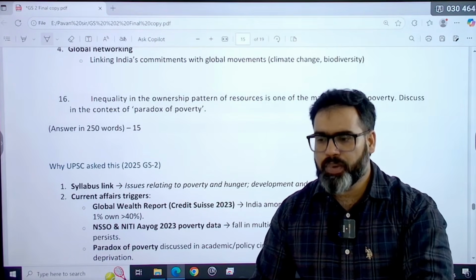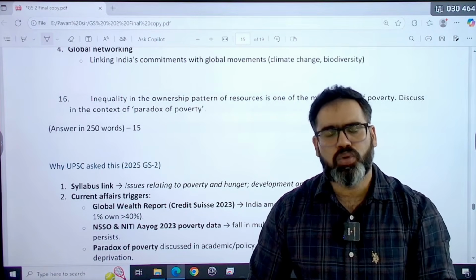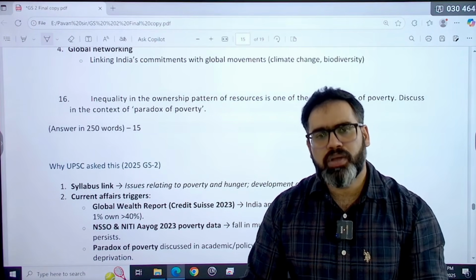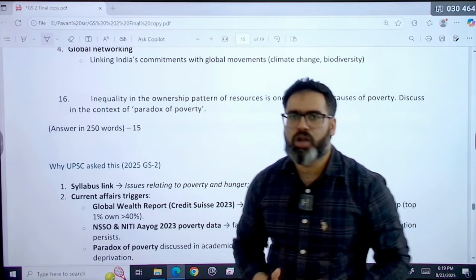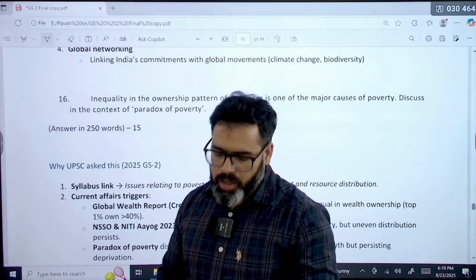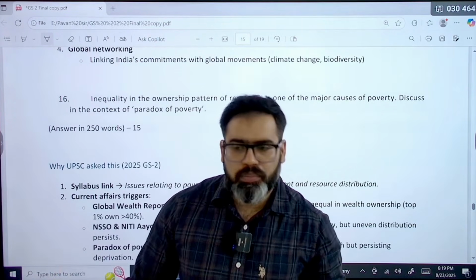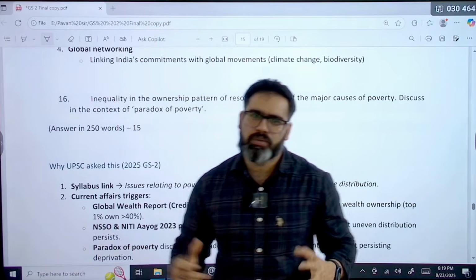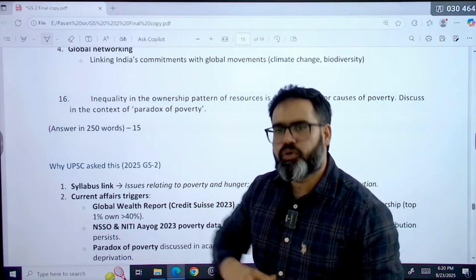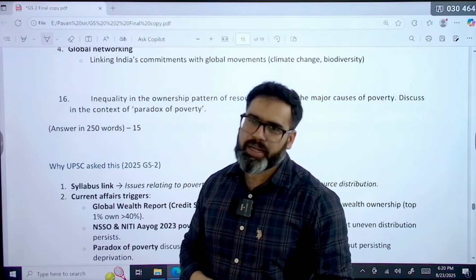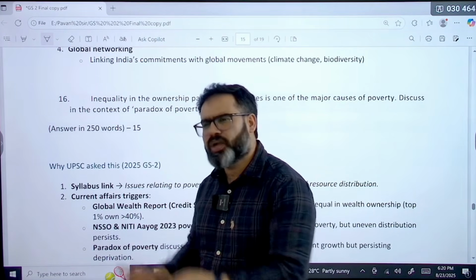When it comes to milk, when it comes to food grains, India is number 1 or number 2. But when it comes to the hunger index, we are 111 rank out of 124, 125. That is the paradox of poverty. Few individuals are having large resources, but many individuals, like 50% of the individuals, have very few resources. That is the paradox of poverty. वहीं पे हम लोग fourth largest economy हैं, but on a per capita income basis we are not even in the top 10, not top 10, top 30 also.